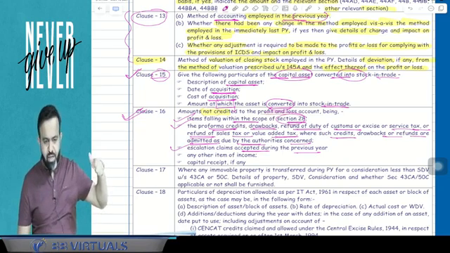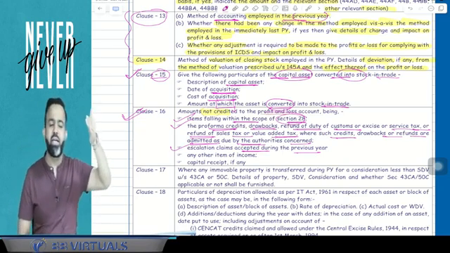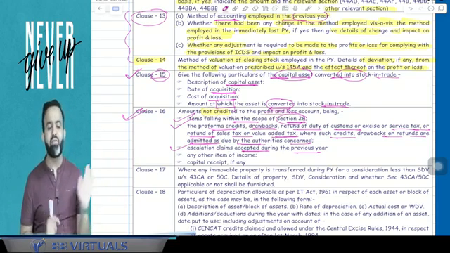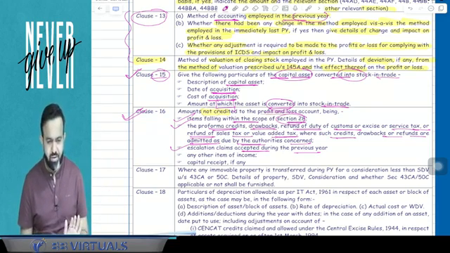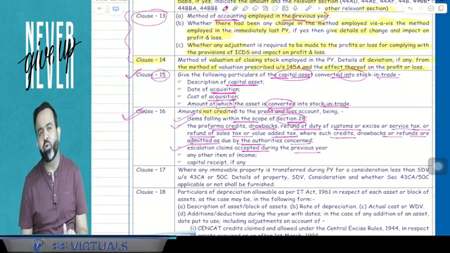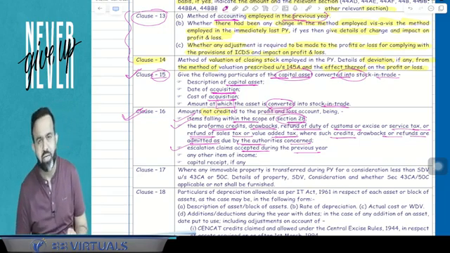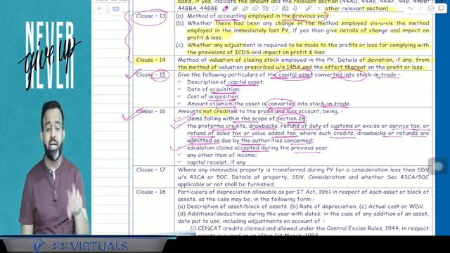You can say that if it is reasonably going to be received, then it will be taxable in the current year.